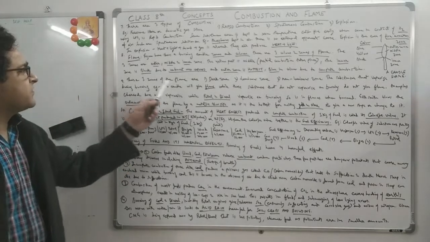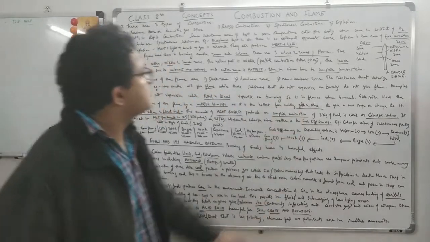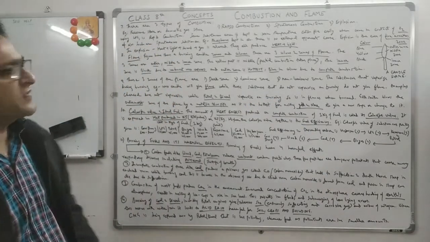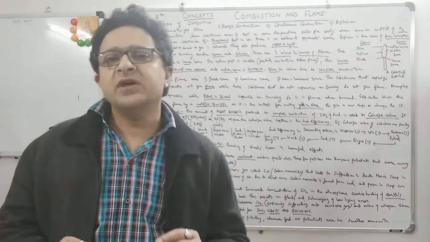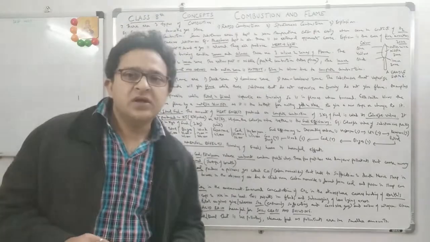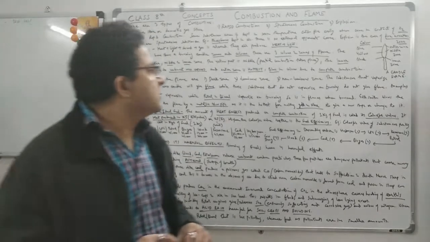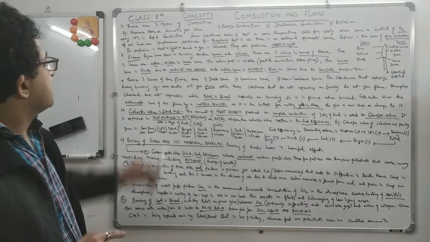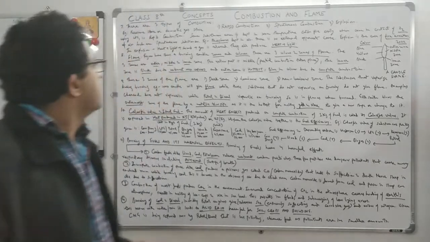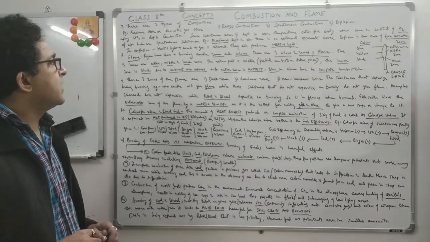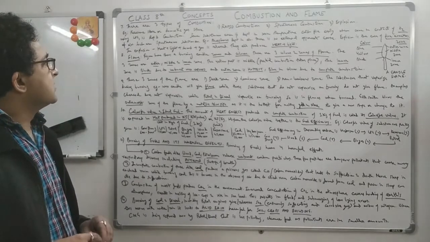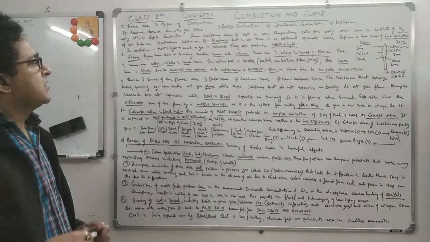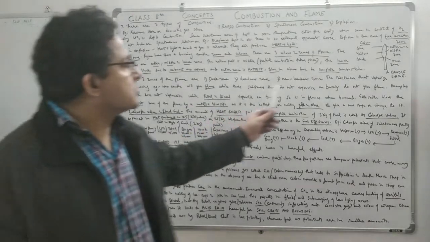Now, these three zones of the flame are dark zone, luminous zone, non-luminous zone. Luminous means which has light, non-luminous doesn't have light, and third is the dark zone. So if the question comes, what are the three zones of the flame? The three zones of the flame are dark zone, luminous zone, and non-luminous zone. These three zones are outer, middle, and inner zone. Inner zone is black. Outer zone is luminous, and then there is a non-luminous zone.